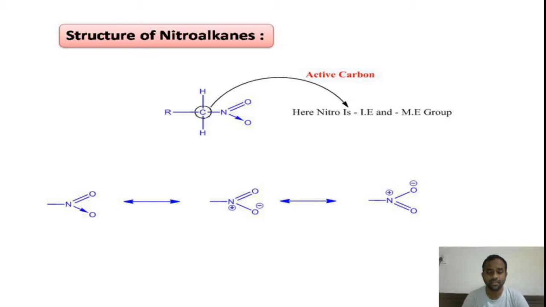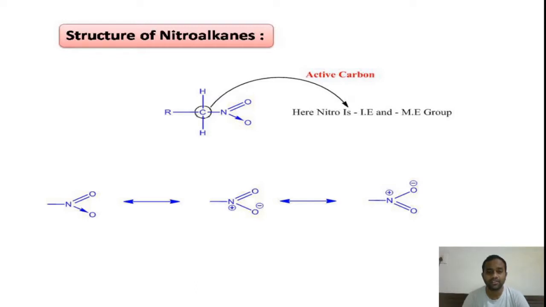This carbon is very much reactive because it is directly attached to the withdrawing group. Such type of carbon is called active carbon. Usually the carbon which is attached to the withdrawing group is called active carbon. Here our nitro group is also a withdrawing group. Therefore this carbon adjacent to it is called active carbon.